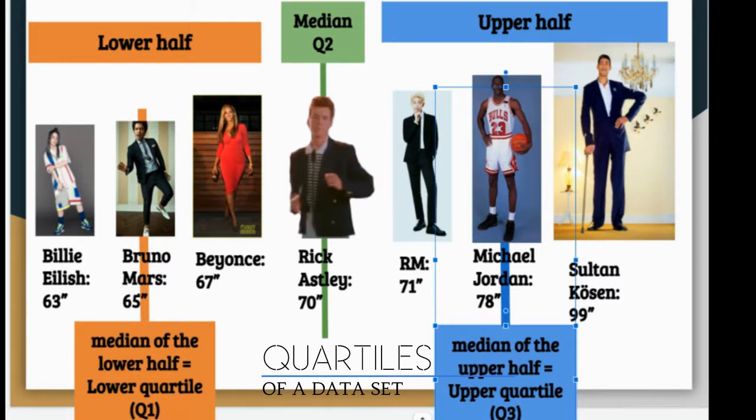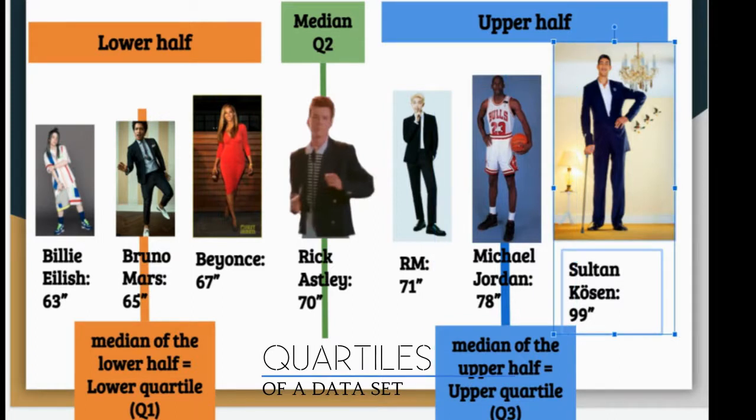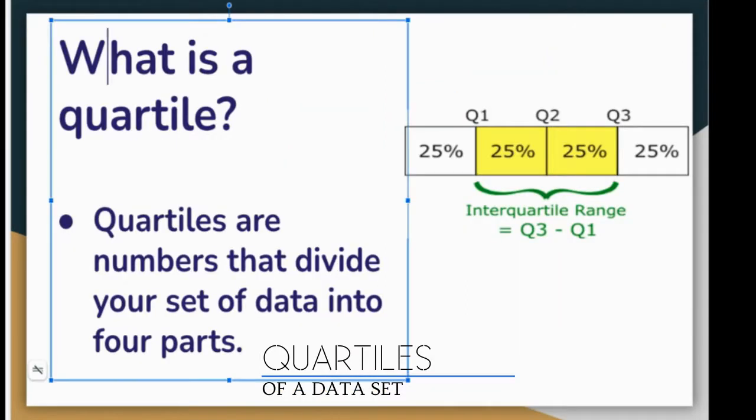So if you think about this now, let's think about what quartiles are. What is a quartile exactly? Quartiles are numbers that divide your set of data into 4 parts, okay? Now, quar is a prefix, and it means 4, okay? For those of you who know Spanish, cuatro means 4.